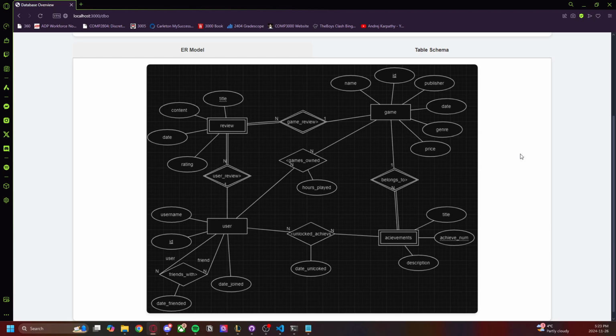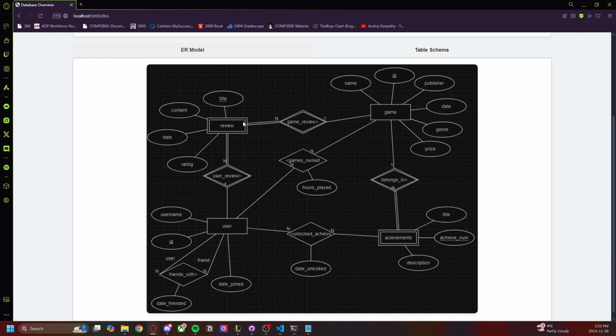So namely, I have four entities of interest in this. I have a user entity, a review entity, a game entity, and an achievements entity. As we can see here, users and games have an N-to-N relationship. So users can own N games, and games can be owned by many different users.